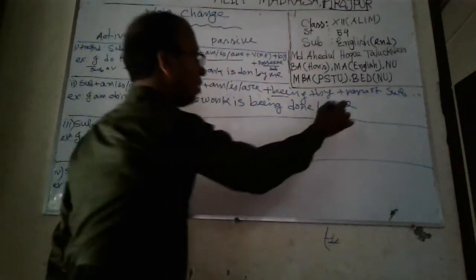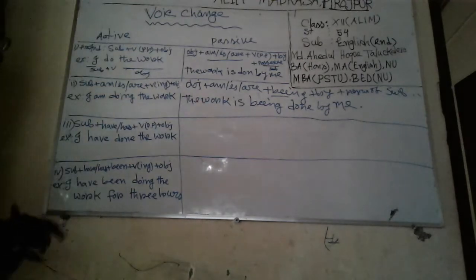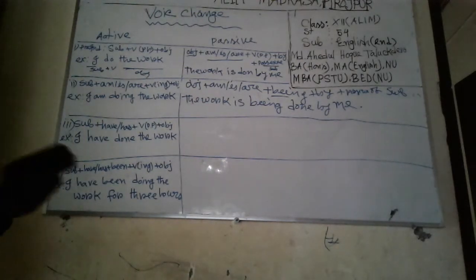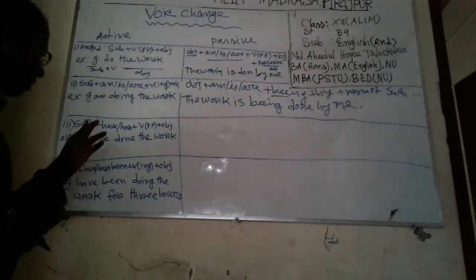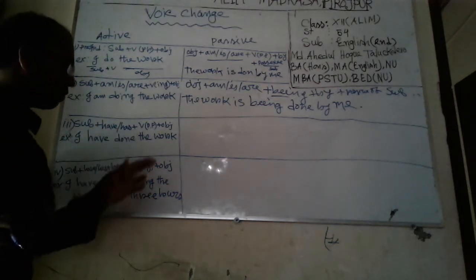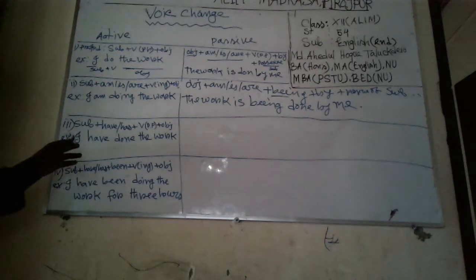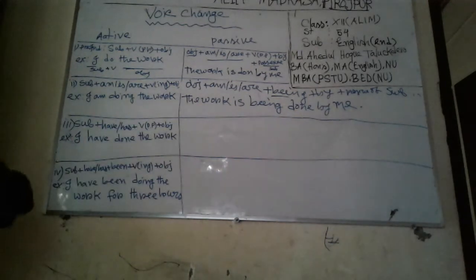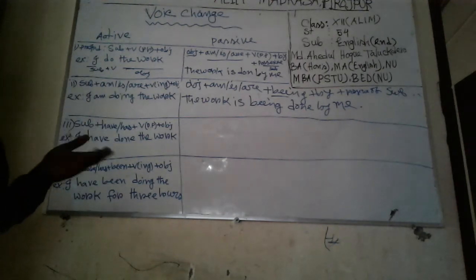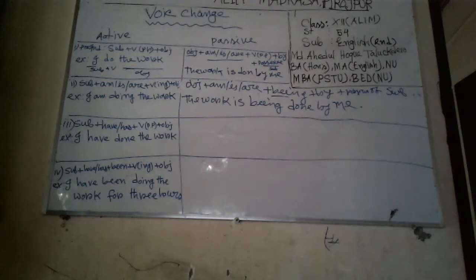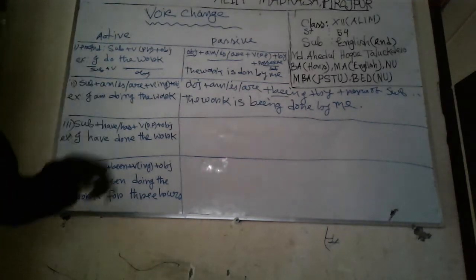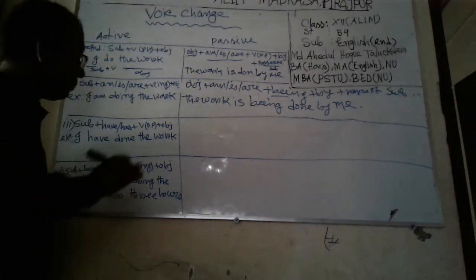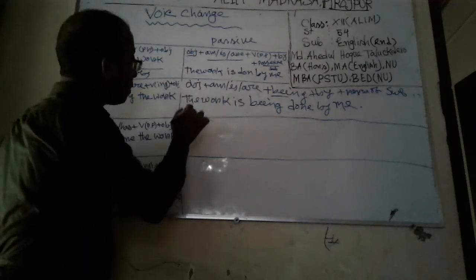Clear. Then the structure of present perfect tense, everybody knows: subject plus have or has plus past participle plus object. So the sentence is I have done the work, and using the structure of the passive form of present perfect tense, we will alter it. Okay, so here object first.